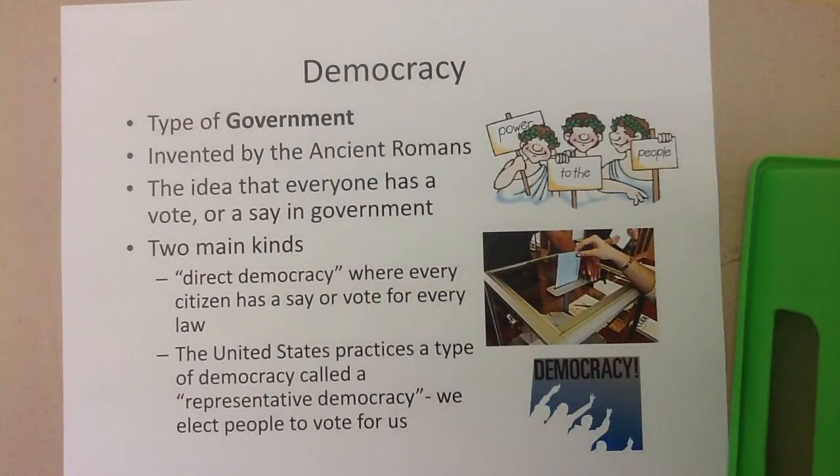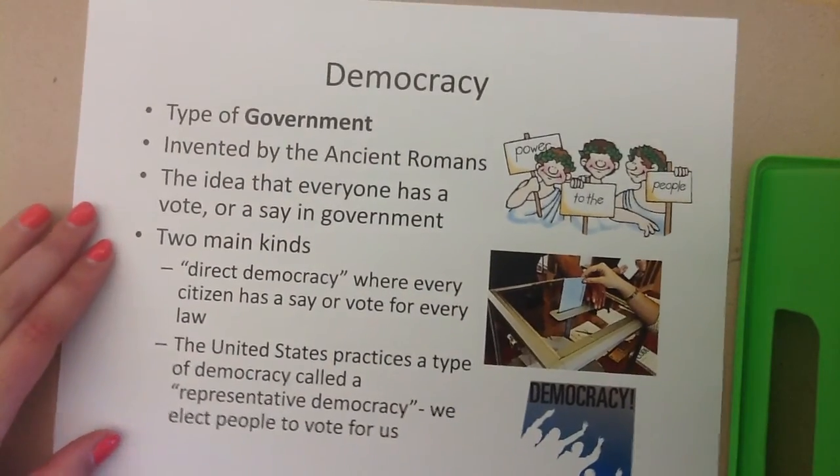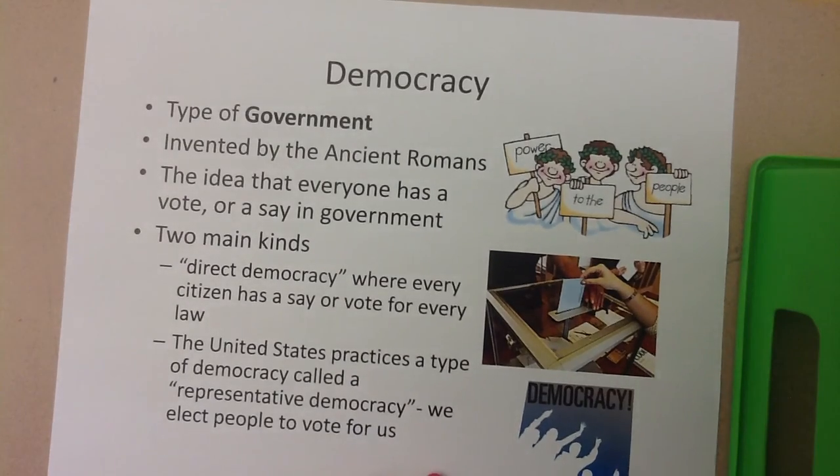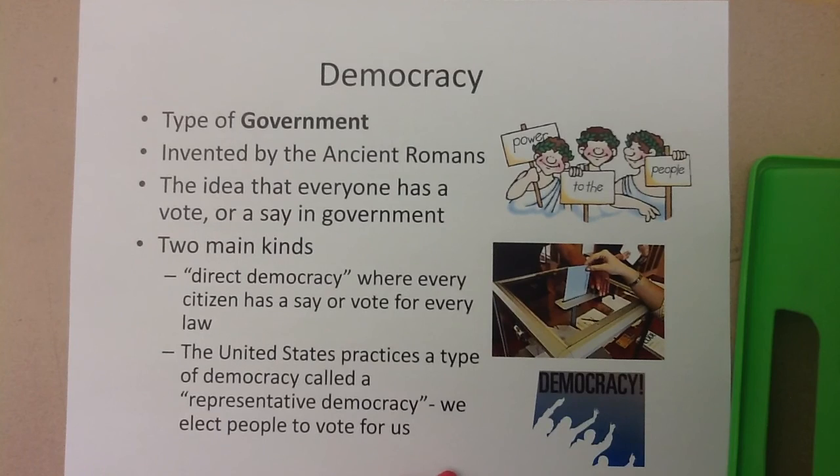The next type of government is democracy. Democracy was actually invented by the ancient Romans, and the idea was that every person in a society should have the right to have a say in government. And usually that say comes through the form of a vote. Okay, there are two main kinds of democracy. There's a direct democracy where every citizen has a say for every vote that takes place.